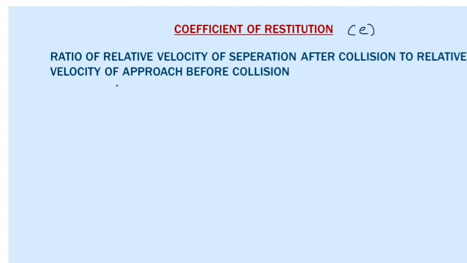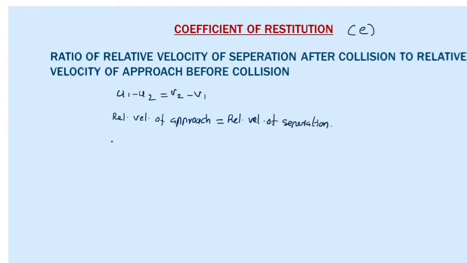As we learned in the previous video, u1 minus u2 is equal to v2 minus v1. That is, relative velocity of approach before collision is equal to relative velocity of separation after collision.